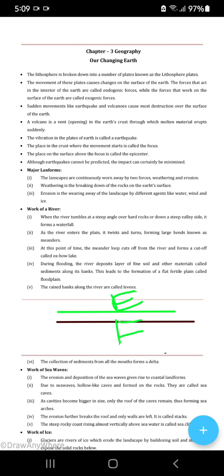Okay, that moves away. That's known as erosion. Now, what is the work of a river? We'll learn the work of many things.